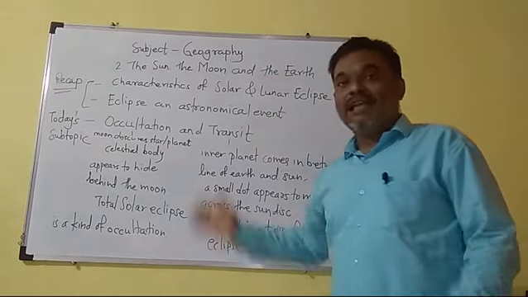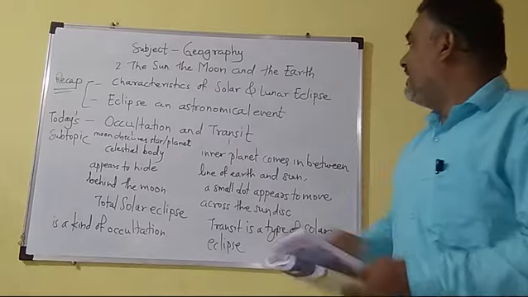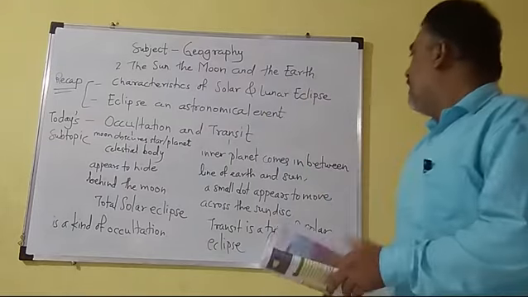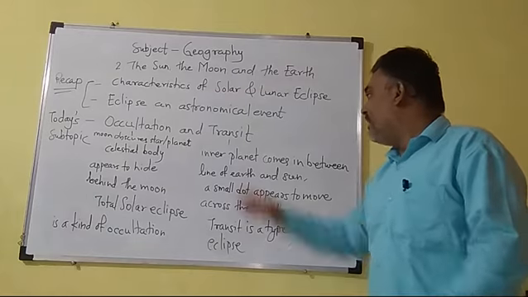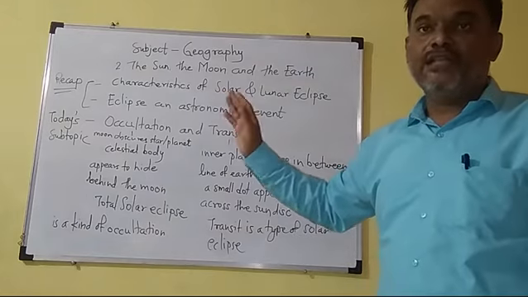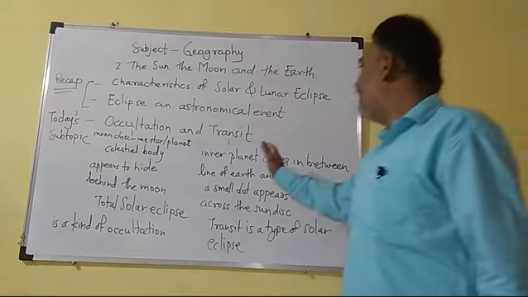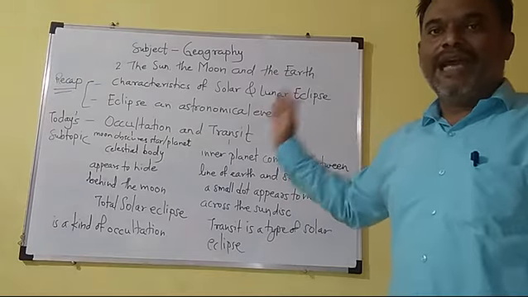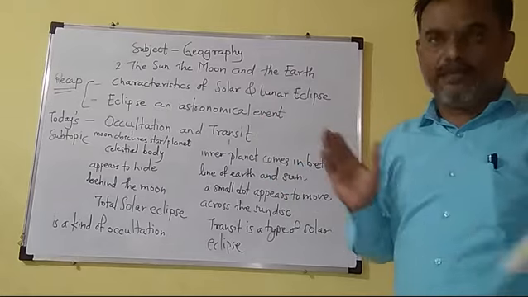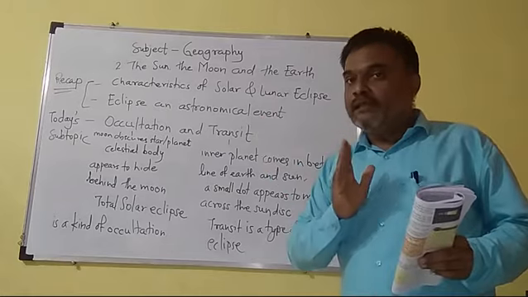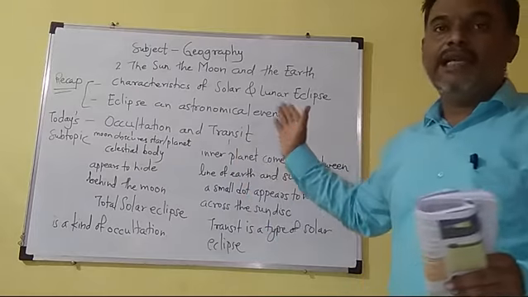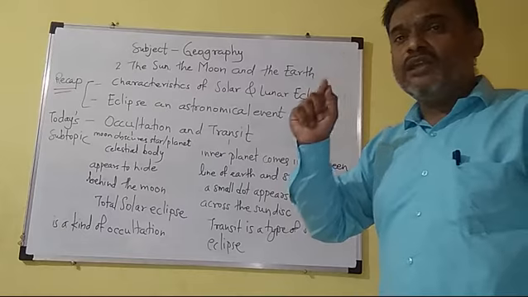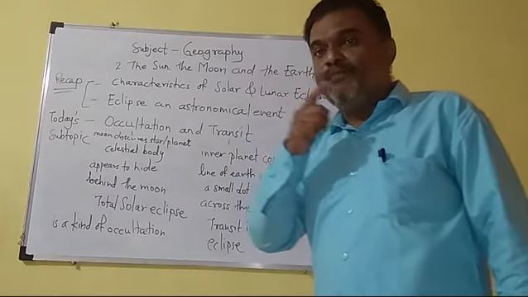Now next, transit. Transit is related to the sun. In the transit, if an inner planet like Venus or Mercury comes in between the line of the sun and the earth, a transit occurs. If an inner planet, Mercury or Venus, comes in line between the sun and the earth, the transit occurs. A small dot appears to be passing through the sun disk.